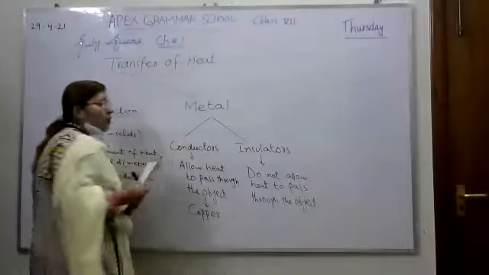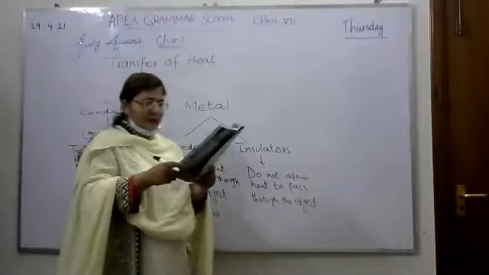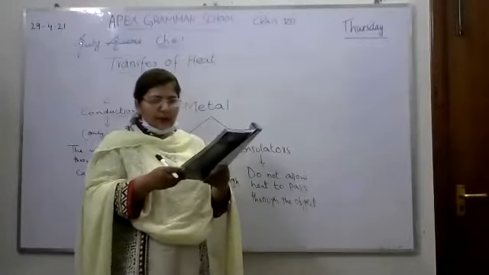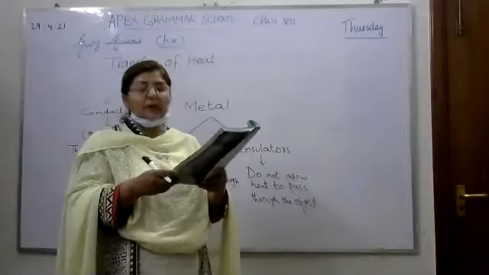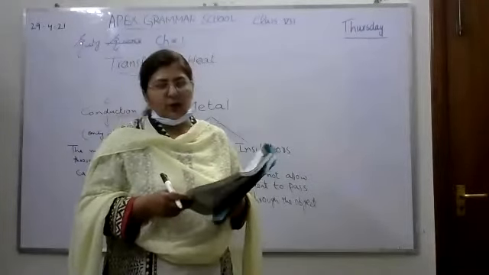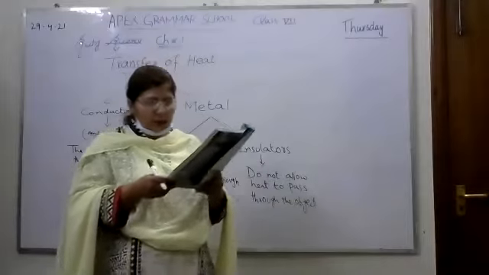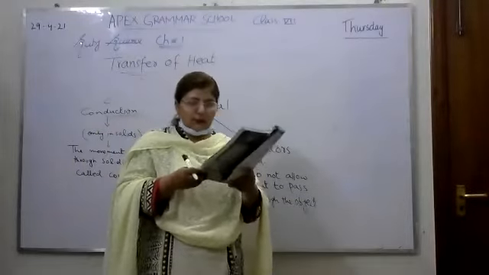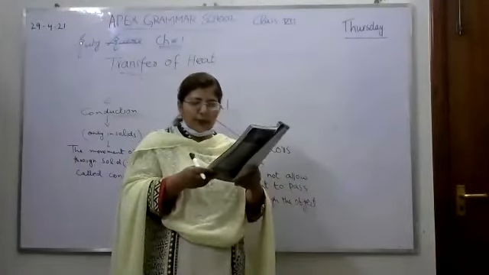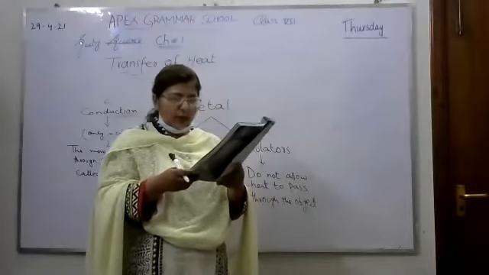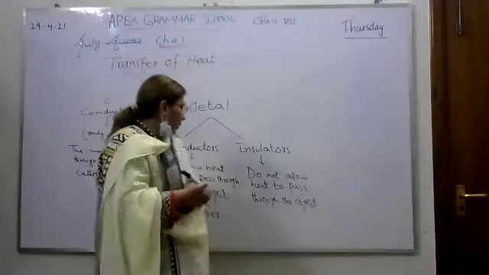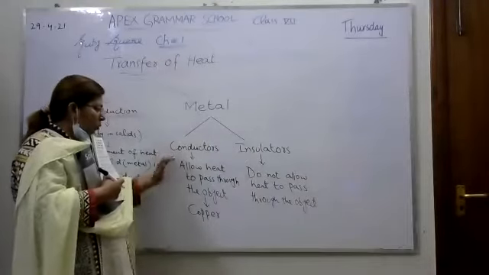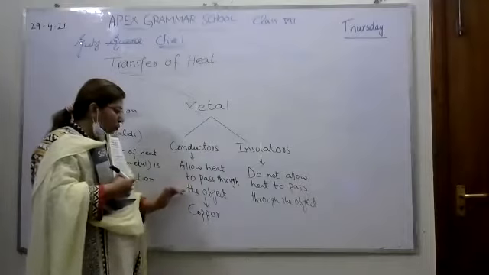Okay, and if you see your book, a side box is given. Did you know? Copper is the best conductor of heat. It conducts heat 10 times better than iron. Okay, you have to underline in your box. What is the importance of copper? Copper is the best conductor of heat. It conducts heat 10 times better than air. So conductors are those which allow heat to pass through the object.